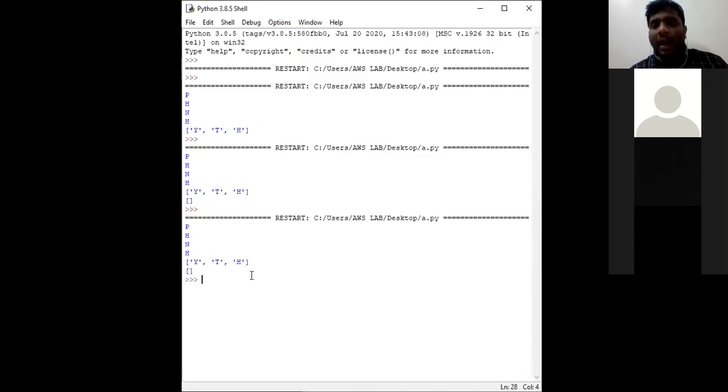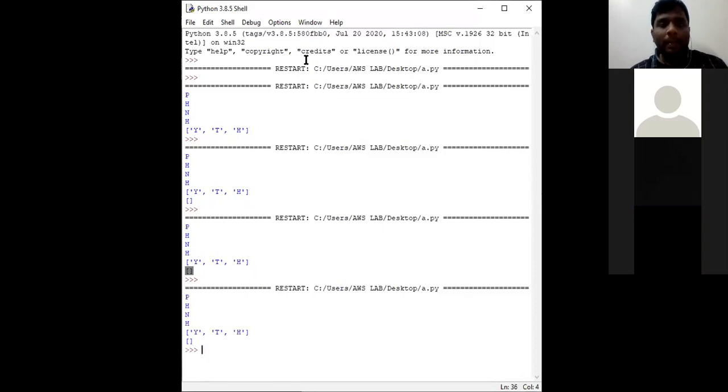Why? Because I mentioned the start value and the stop value also in negative index only. That is why the interpreter returned an empty list. Definitely one value among those two must be a positive integer value. Better consider the left side part as a positive integer value, such that it will be easy for us to track.